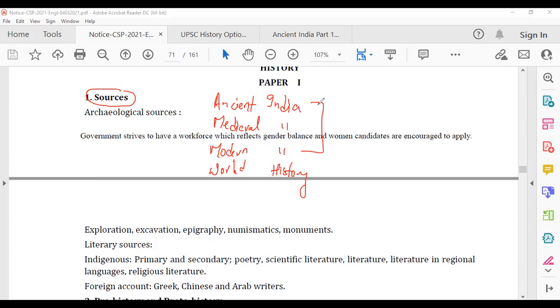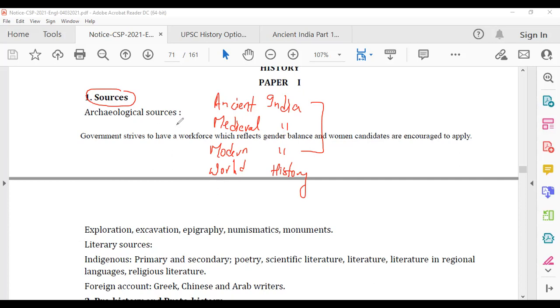So if I ask you, and this is for everybody who reads history, when does ancient India start and when does it end? When does medieval India start? When does it end? When does modern India start? When does it end? It's still going on, but hope you understand. Most people will be fumbling. They don't have a clear idea. So let's do the timeline first so that we can understand.